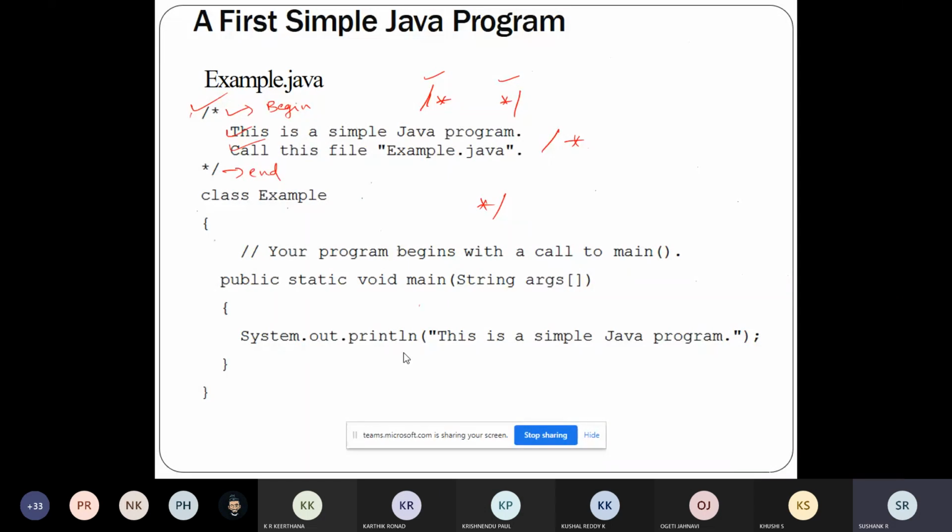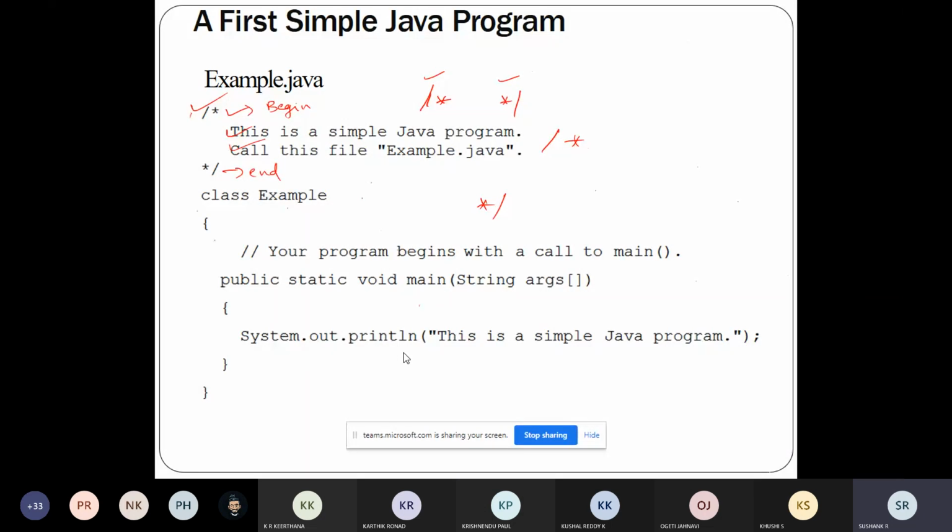If you use comments suitably at multiple places in the program, any other person who wishes to check your code can easily understand the functionality, the logic of the program, or why you're writing that program. So this is the importance of comments.